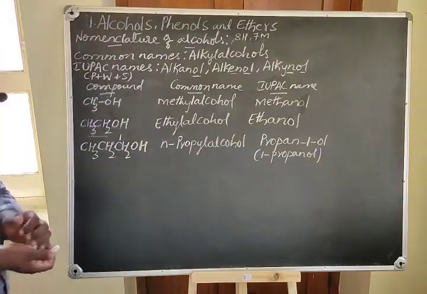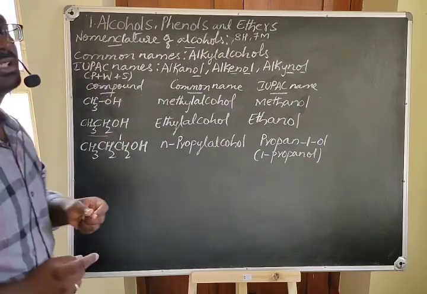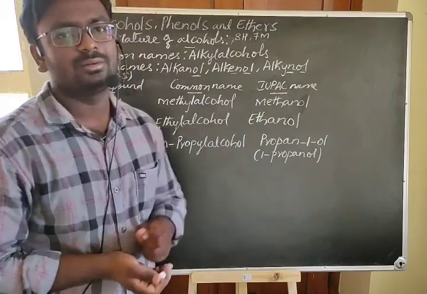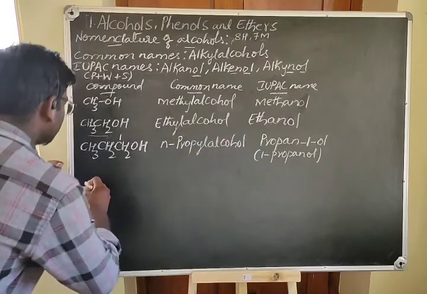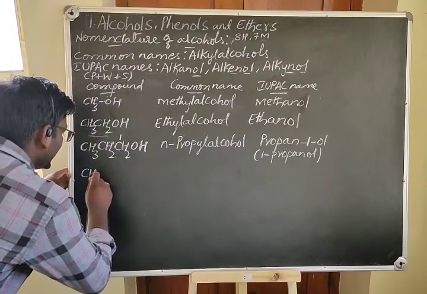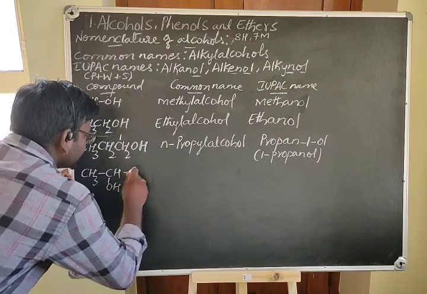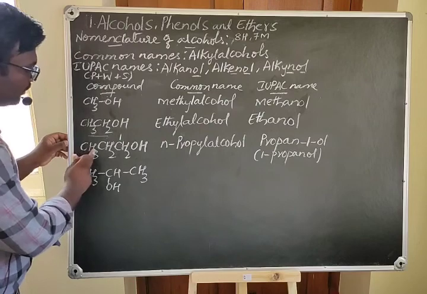Let's consider the isomer of this compound. See, what are isomers? Isomers are compounds having the same molecular formula but different structures. Take a compound with the same molecular formula like this. What is the molecular formula of this compound?